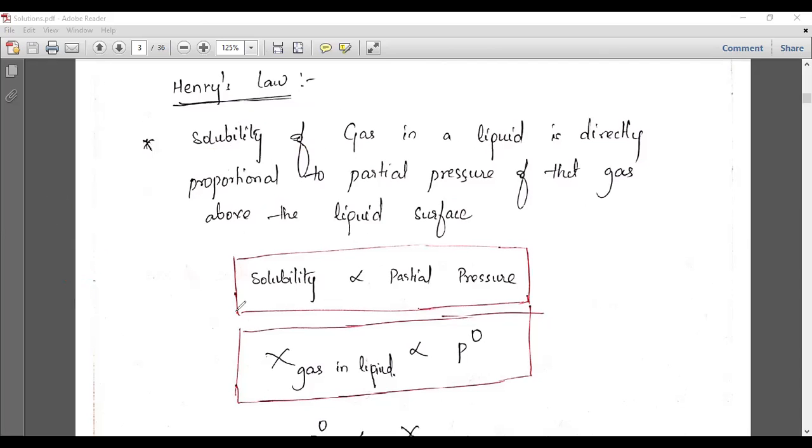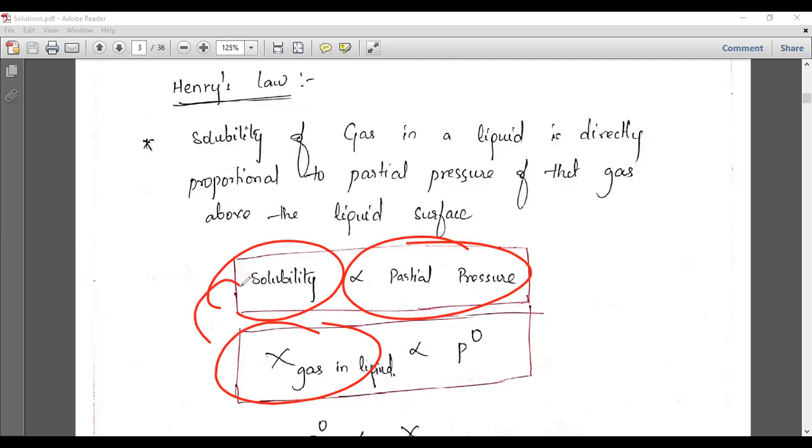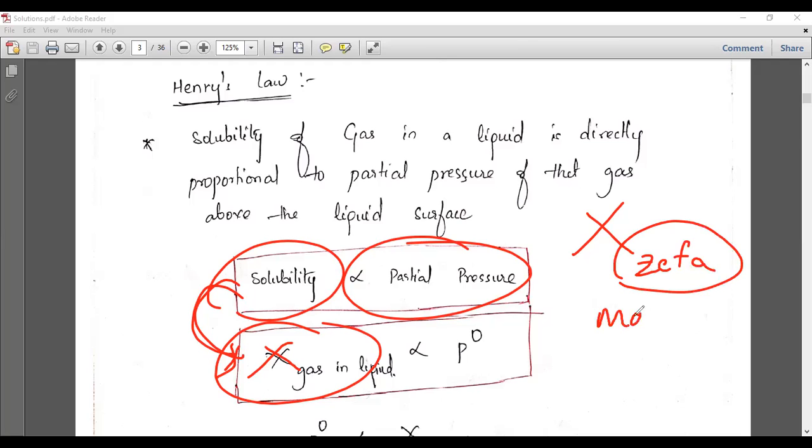See here, the solubility is directly related to the partial pressure, and the solubility can be expressed using the concentration, that is, the mole fraction. It is not x, actually it is called zeta. It indicates the concentration, that is the mole fraction. The amount of solute dissolved in 1 liter of solution is called the solubility. That can be represented with the mole fraction, the symbol zeta.